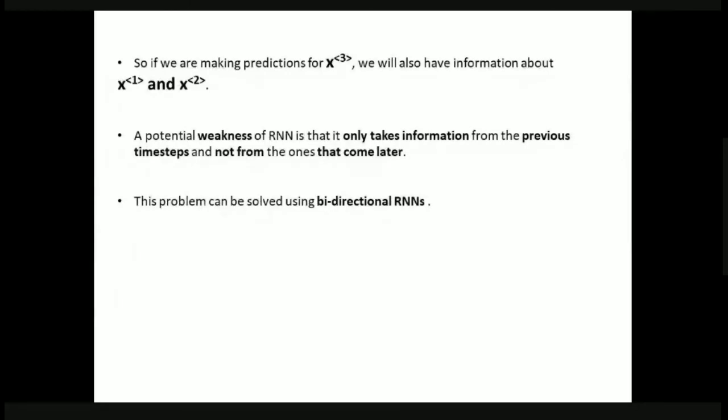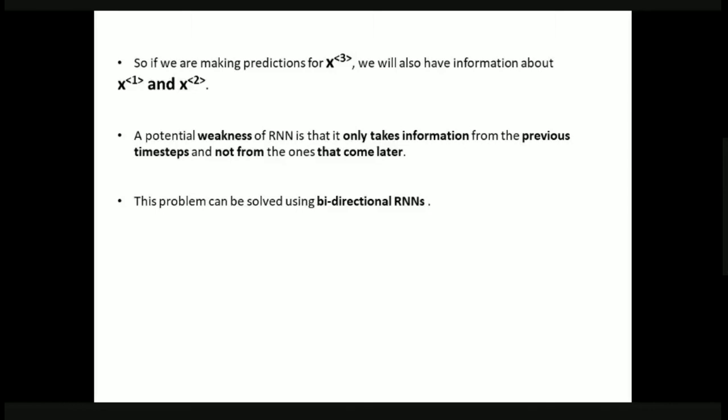The major weakness is that it takes only the information from the previous time steps. For example, take the sentence: I am going to college today. Let us say I is at T1, am is at T2, going is at T3. When we are working at T3, it takes T2 and T1 into consideration, but it does not consider the next words, that is the next time steps, T4 and T5.